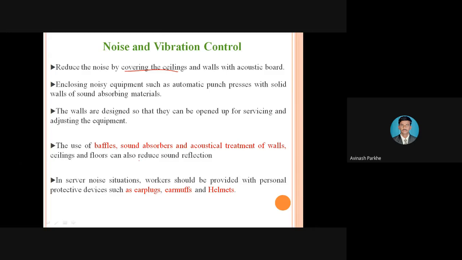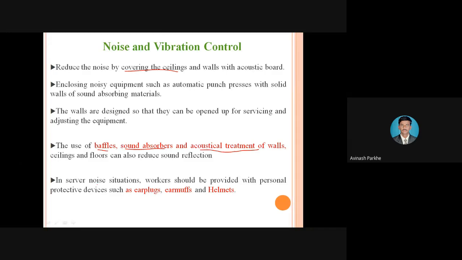So wherever there are noisy operations, some noisy machines, at that time we have to use some baffles. These are the materials: baffles, sound absorber materials, some acoustic treatment of the walls. These are the different types of materials which will be provided in that particular department, due to which your level of the noise can be decreased.